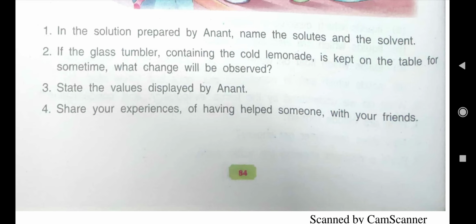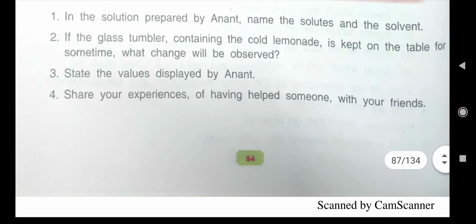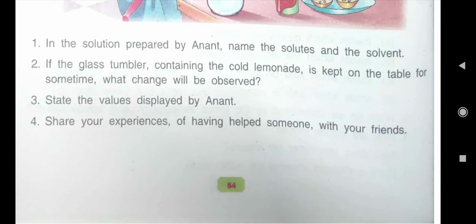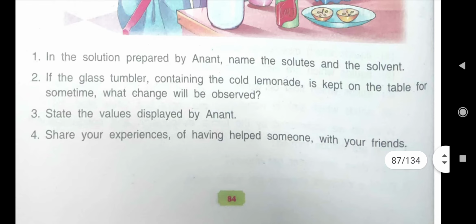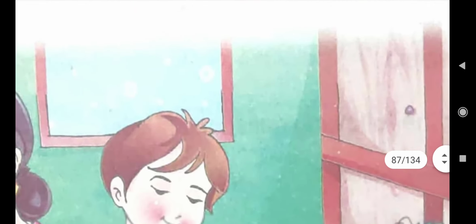Then the last question is, share your experiences of having helped someone with your friends. You must have noticed, children, that whenever we help anyone, it gives us complete satisfaction. We become so happy that we have helped someone. So this feeling, this experience, you can discuss with your friends. Understood? This we have only seen in this activity, these value based questions.